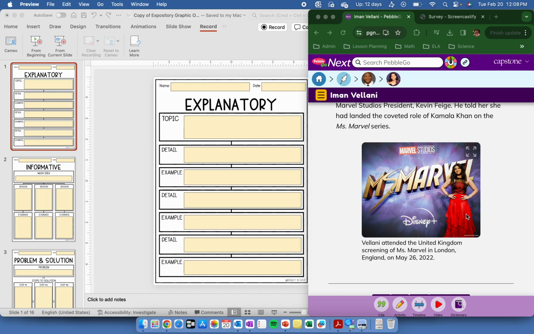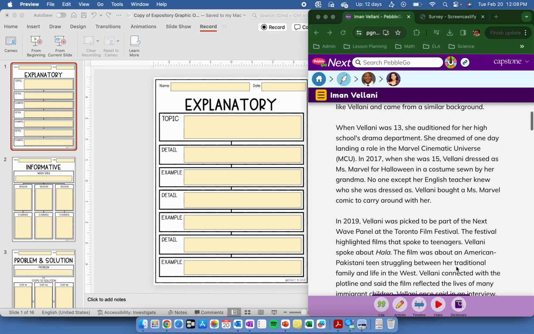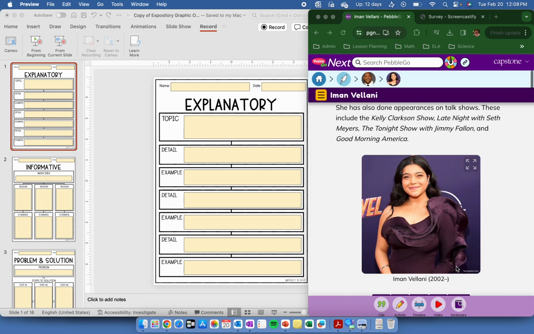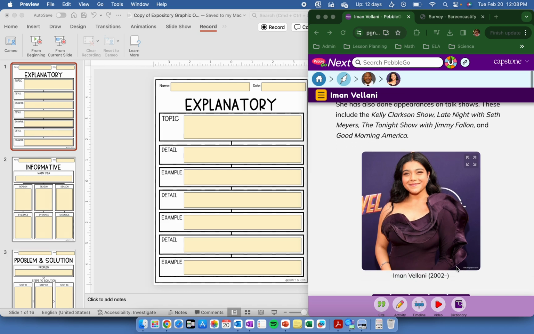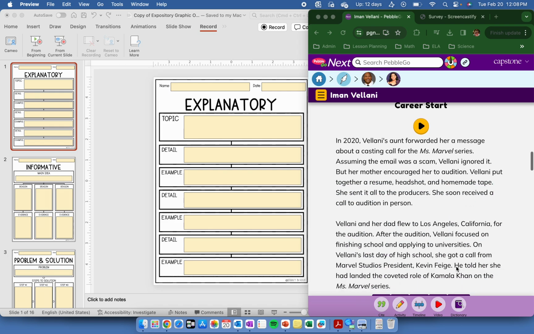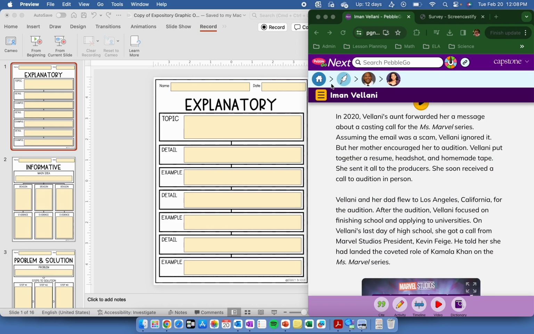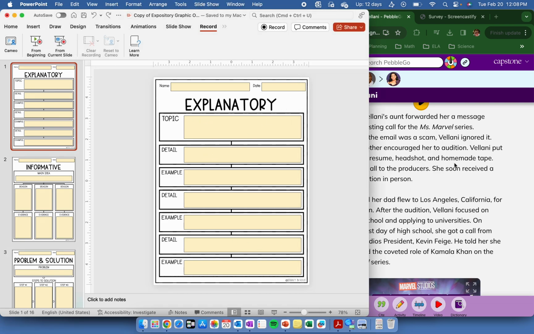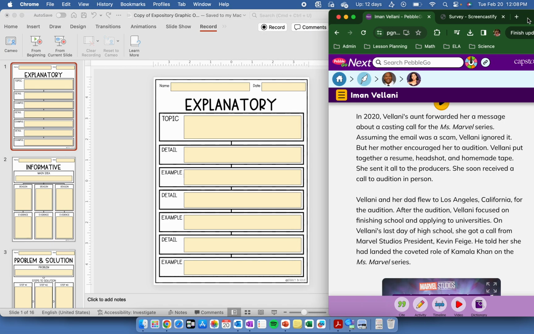This is who she is right here. She was Kamala Khan in Ms. Marvel, and I think she's really cool. So I'm using this information from Pebble Go Next. I'm using the information, and I'm going to plug it in to my graphic organizer right here, okay? You're going to do the same thing.